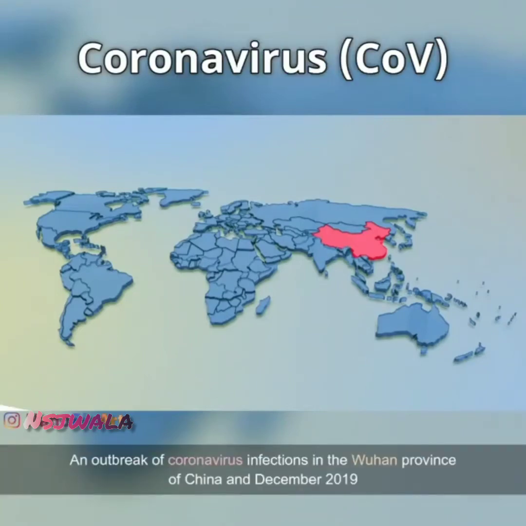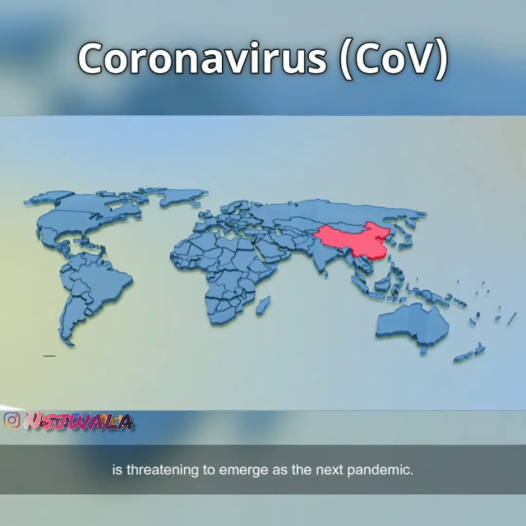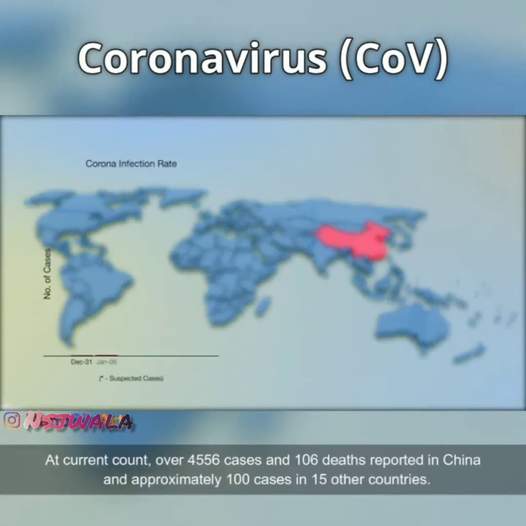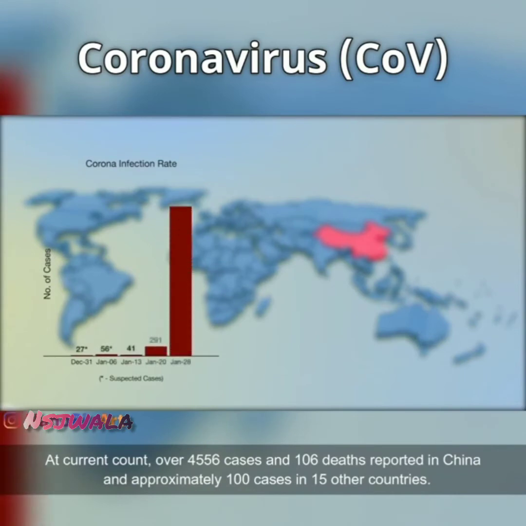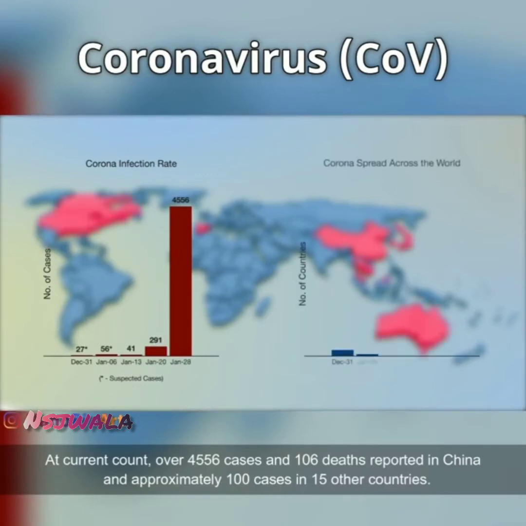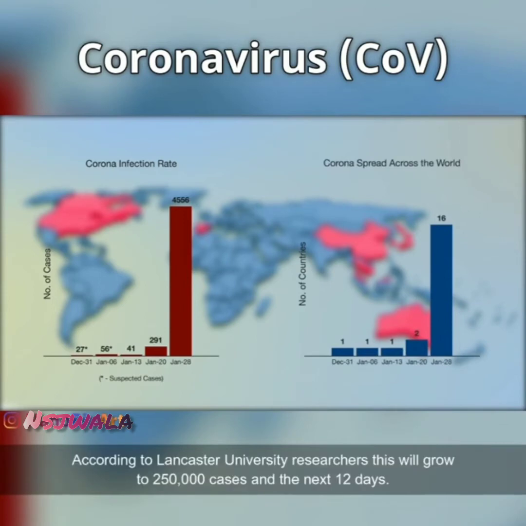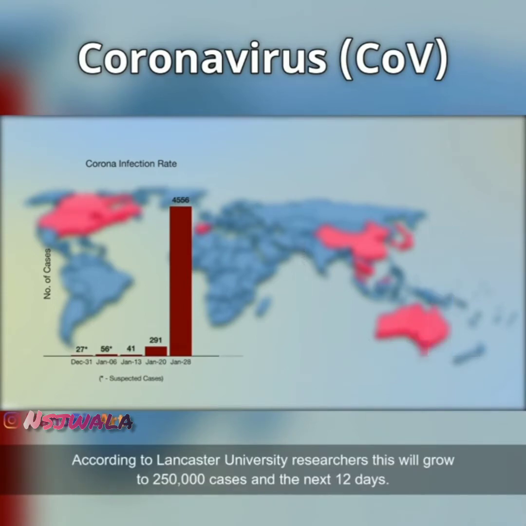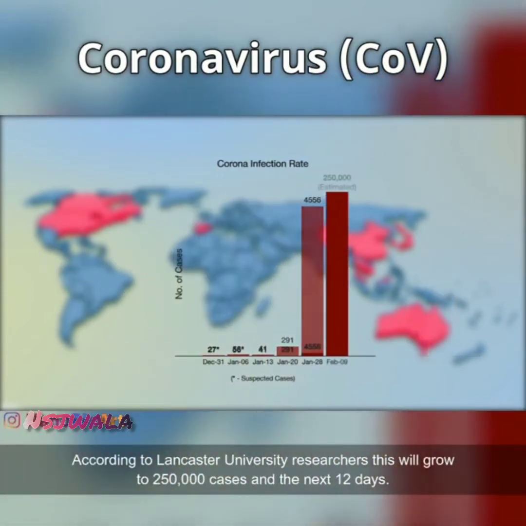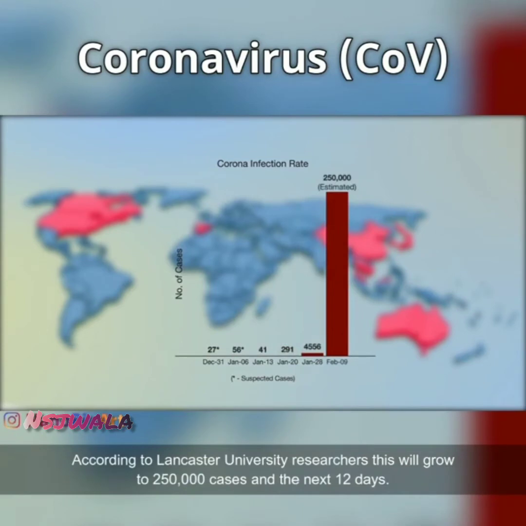An outbreak of coronavirus infections in the Wuhan province of China in December 2019 is threatening to emerge as the next pandemic. At current count, over 4,556 cases and 106 deaths reported in China, and approximately 100 cases in 15 other countries. According to Lancaster University researchers, this will grow to 250,000 cases in the next 12 days.